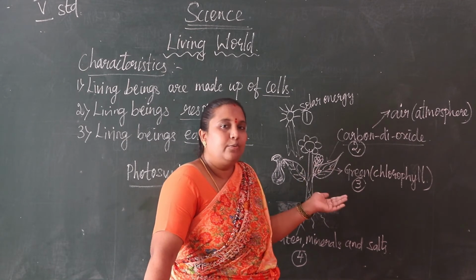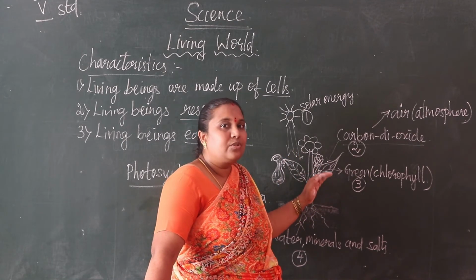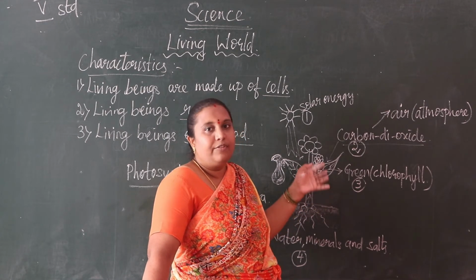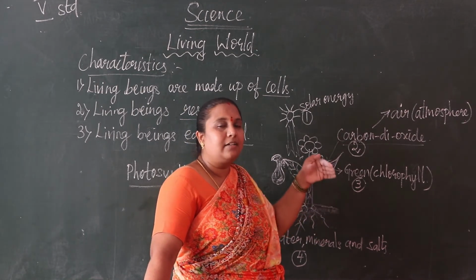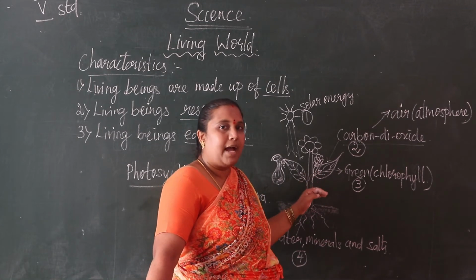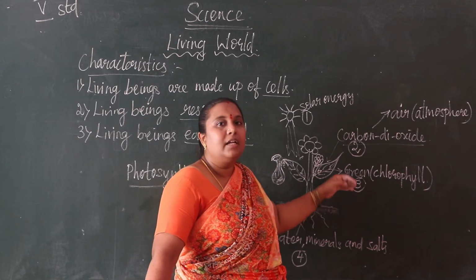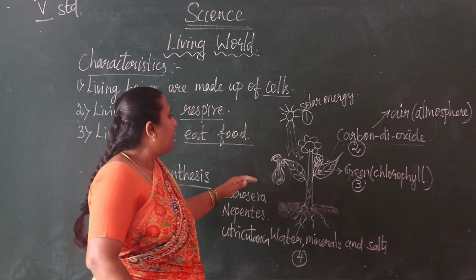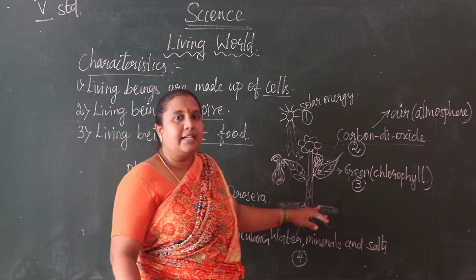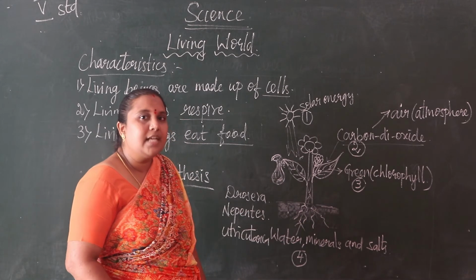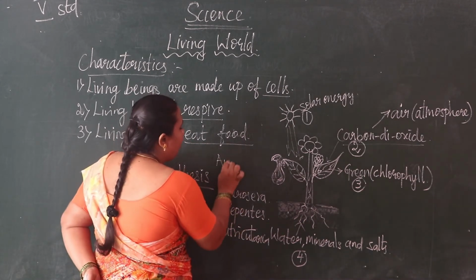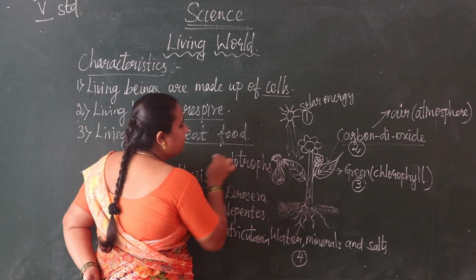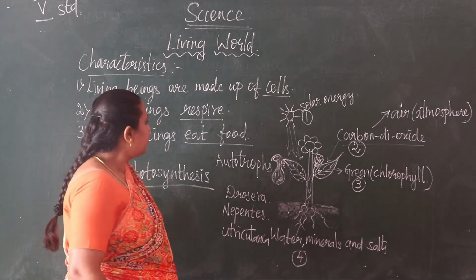Those plants get other nutrients by trapping insects. They absorb nutrients from the insects and prepare enough food. Understood, children? Plants are called autotrophs.